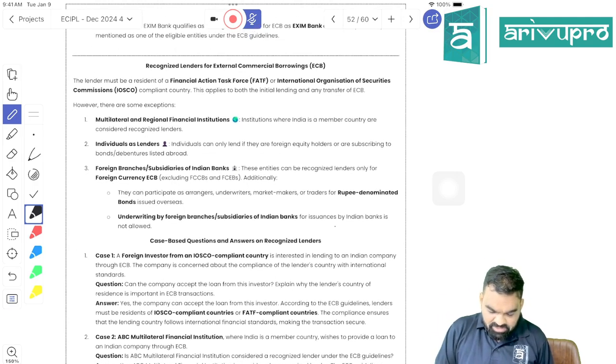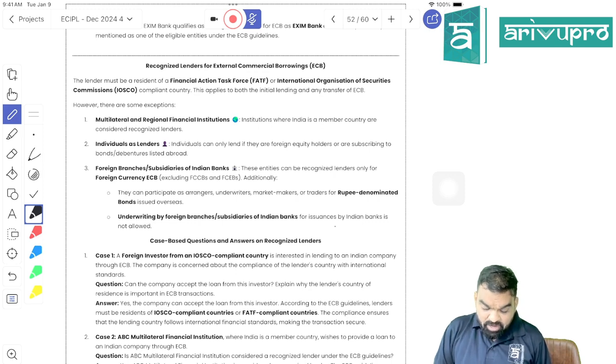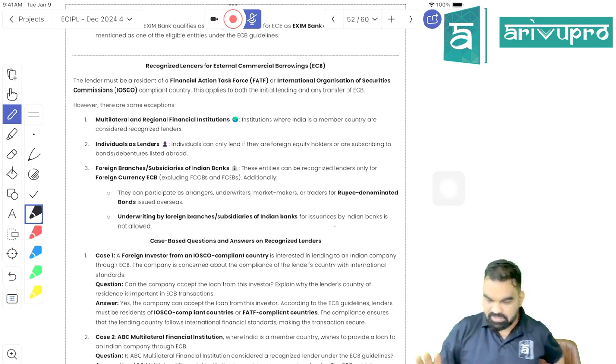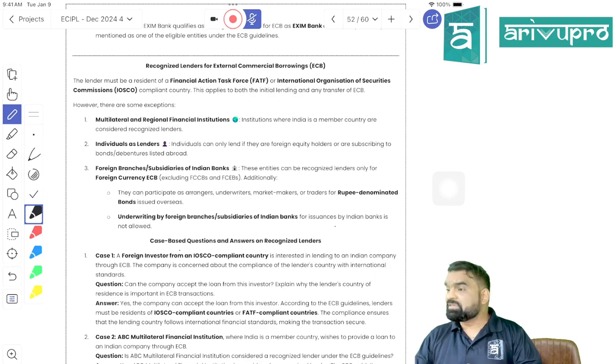Now, foreign branches or subsidiaries of Indian banks can be recognized lenders only for foreign currency ECB. They can participate as an arranger, underwriter, market maker, or trader for rupee denominated bonds issued overseas, underwritten by foreign branches. Remember. Now, the first is what, beta? Who can lend you? The first one is a multilateral or regional institution. Second, an individual if he is an equity shareholder.